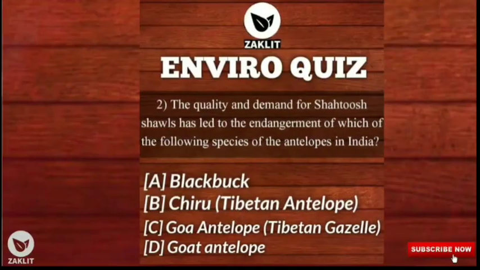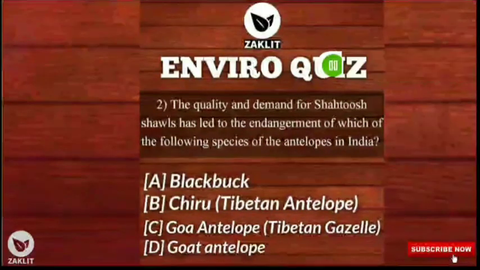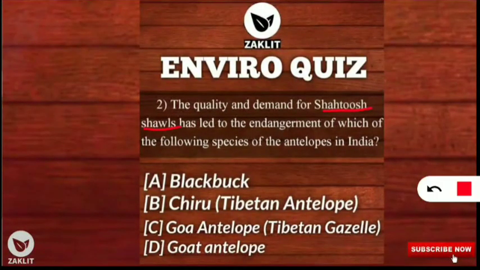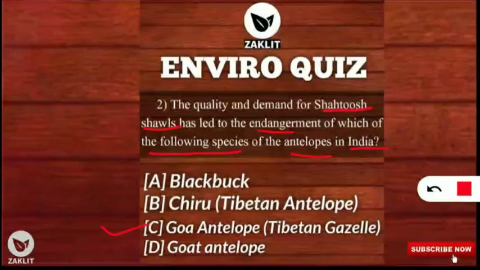The next question was: the quality and demand for the Shahtoosh shawls has led to the endangerment of which of the following species of the antelopes in India. So options were blackbuck, Tibetan antelope, Tibetan gazelle or Goa antelope. So here the correct option will be option number C, Goa antelope, which is also called Tibetan gazelle.